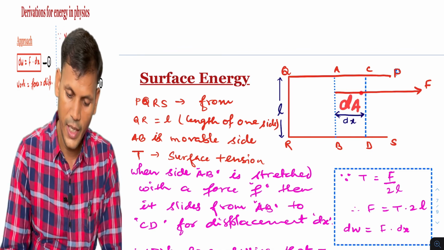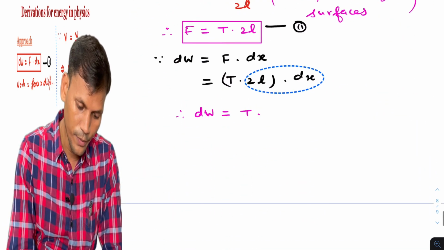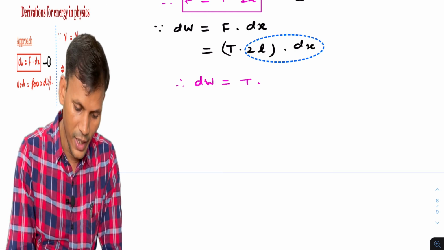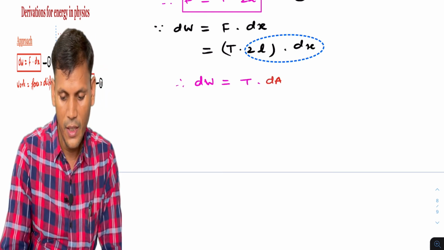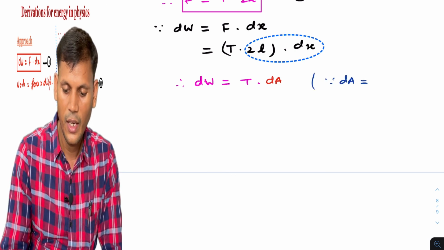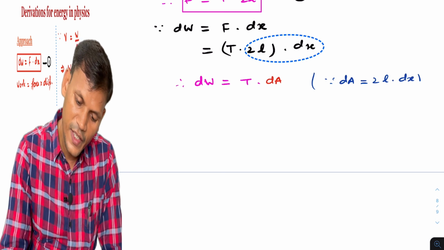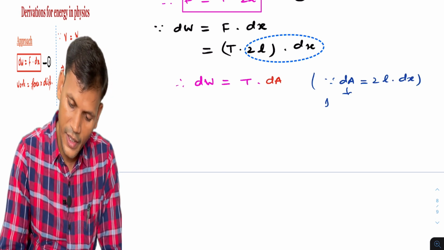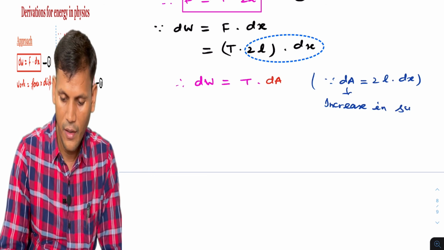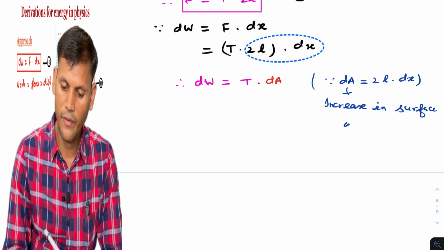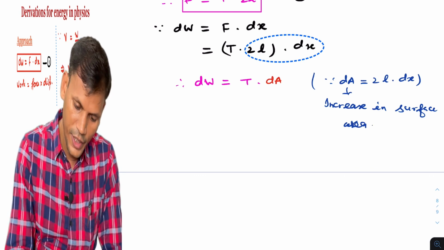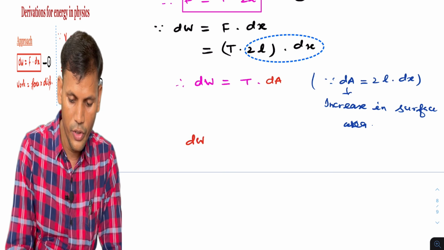So we can write dW is equal to T into dA, since dA is equal to 2L into dx, and dA is the increase in surface area.